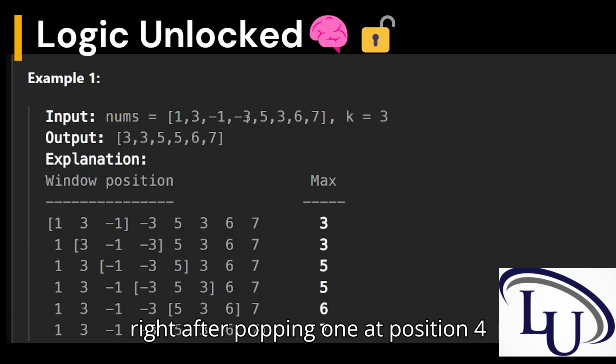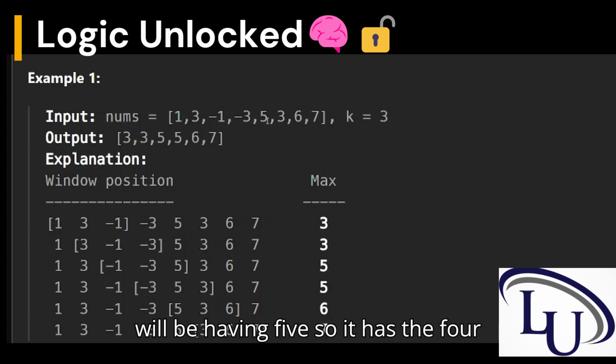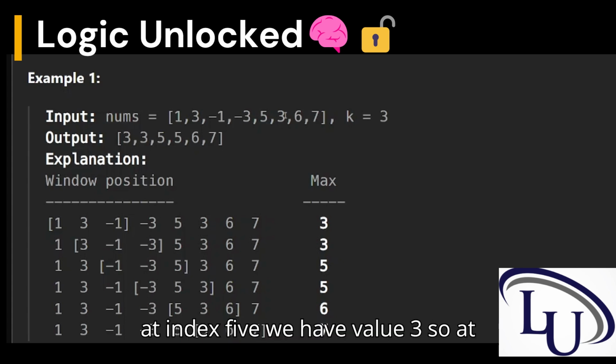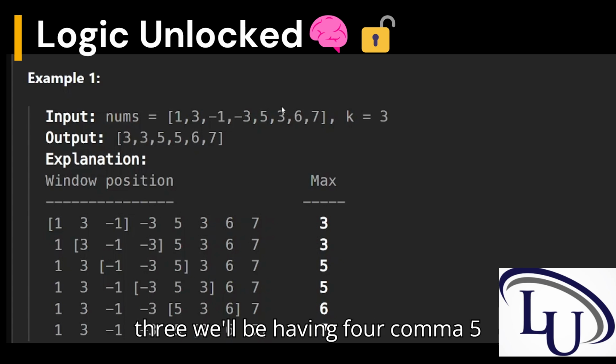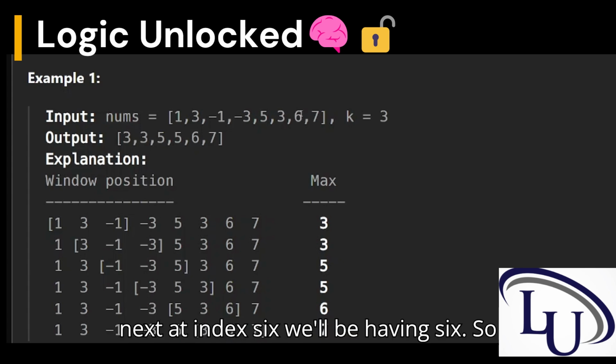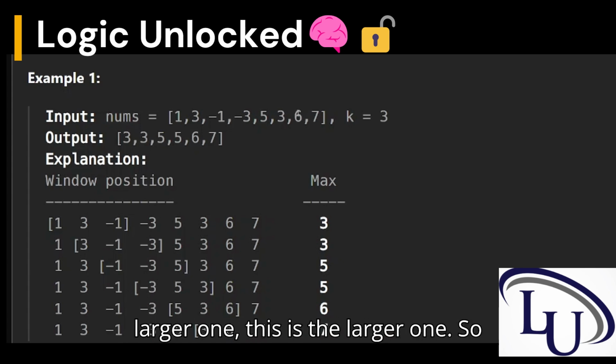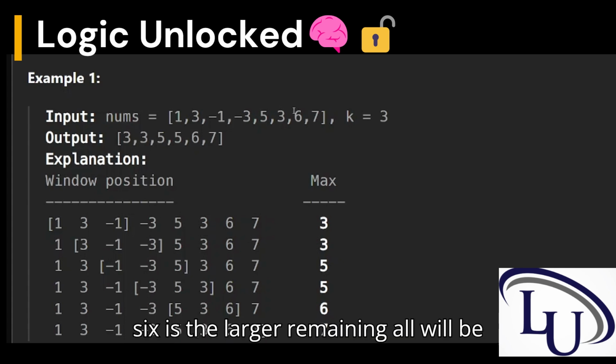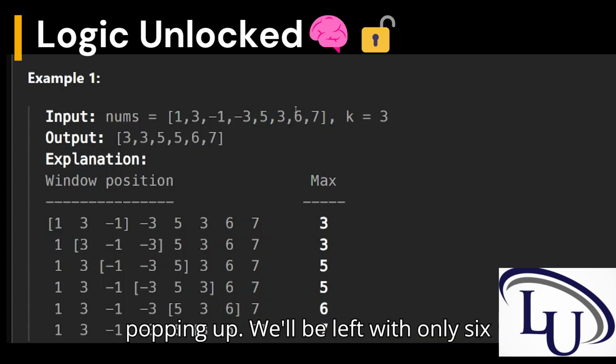After popping 1, at index 4 we have 5, so the deque has 4; that is a pop of the smaller ones. Next, at index 5 we have value 3, so we'll be having 4, 5 because we are considering 3 also. Next, at index 6 we have 6. So pop all the smaller ones, because this is the larger one. 6 is the larger, so the remaining will all be popped, and we'll be left with only the index of 6.